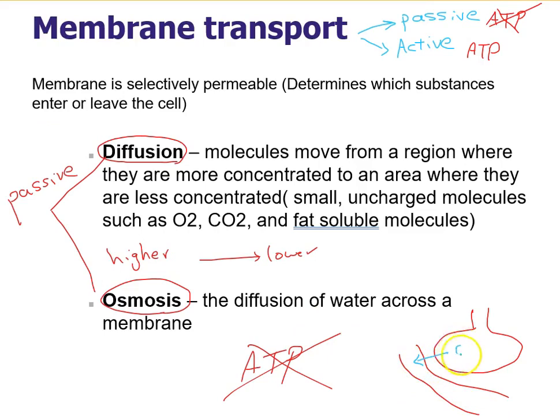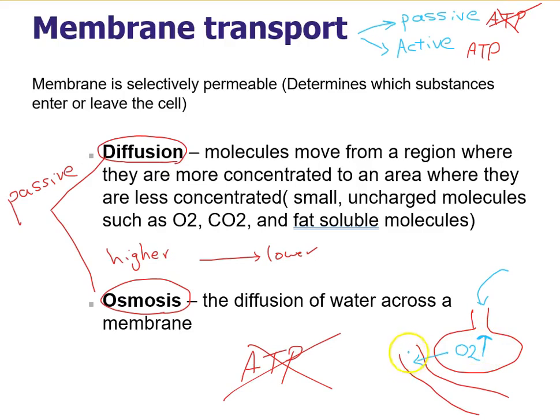So when we have a higher concentration of oxygen in the air sac, when we breathe in and bring in the fresh air full of oxygen to the air sacs, we have a high concentration of oxygen in our alveoli, or in our lung, or in our air sacs.